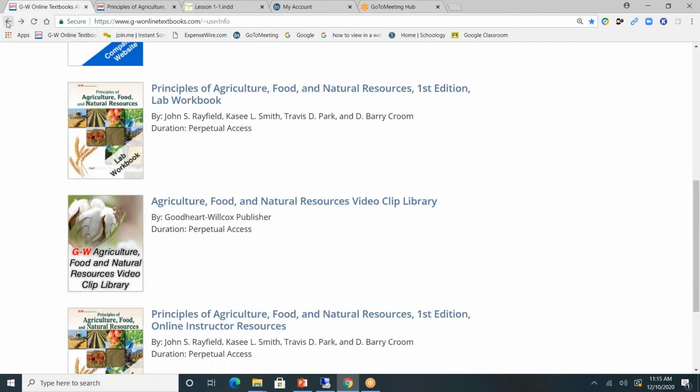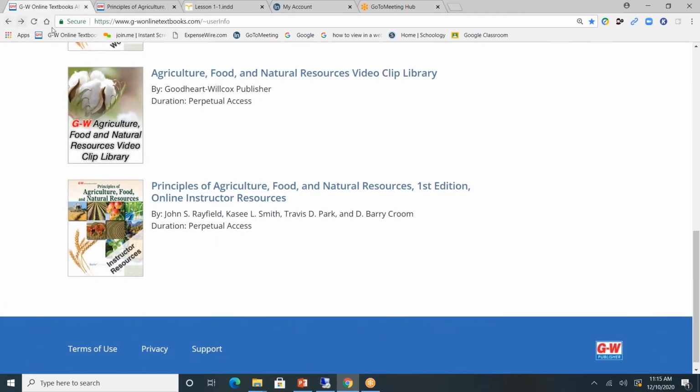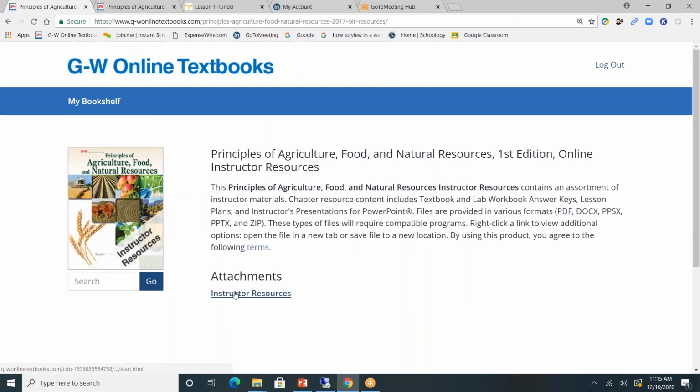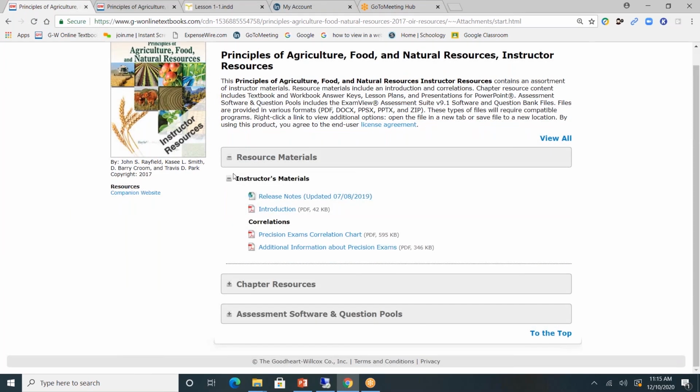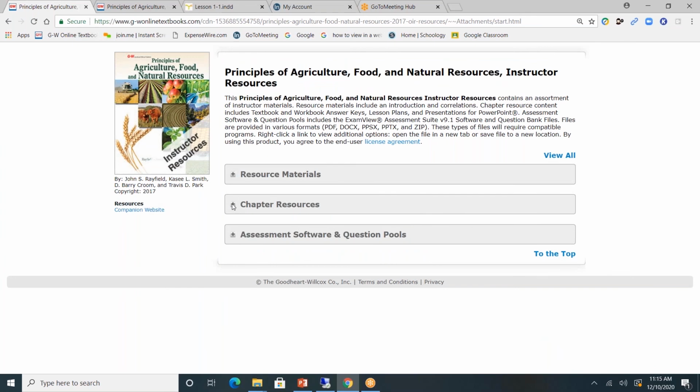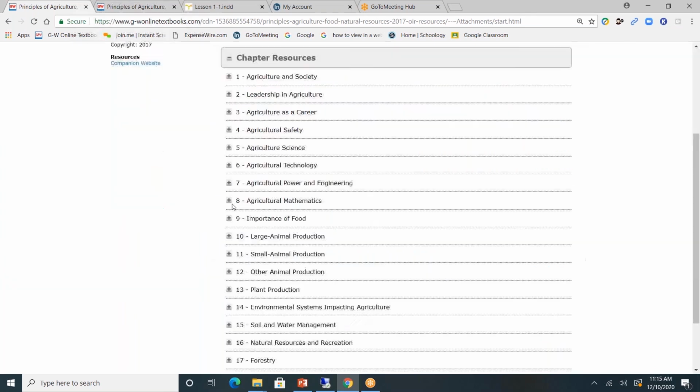Now, let's look at what's available for teachers. I'll click on the online instructor resources. Once again, click Instructor Resources. You will see 3 gray tabs. The first is resource material. This will provide introduction information and correlations. Next, chapter resources. Teachers, this is where you'll go most often to help plan and facilitate your course.